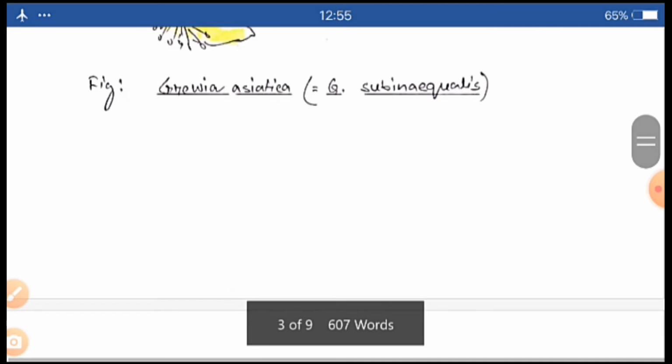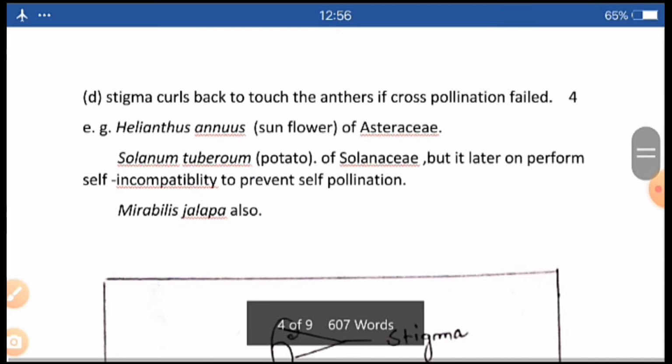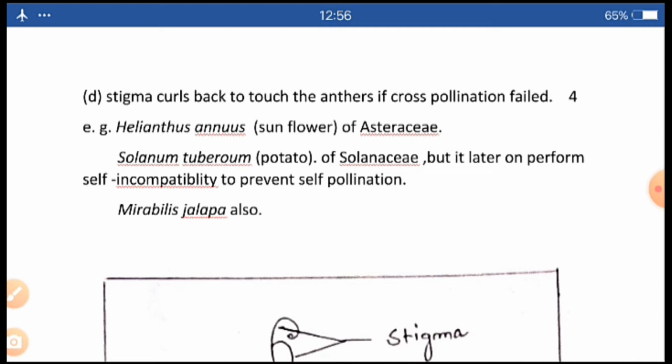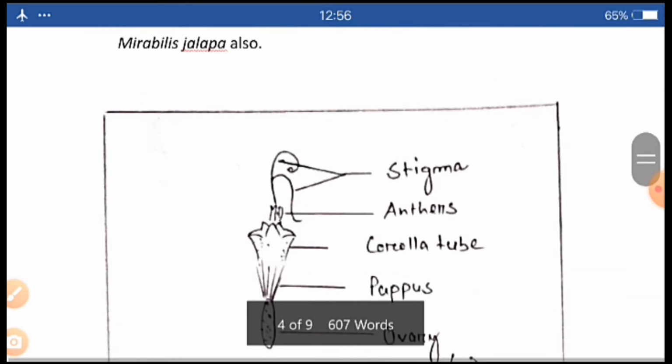Now I am moving to another method. Here it is written that the stigma turns back or curls back to touch the anthers if cross-pollination fails, in the members of Asteraceae, in the members of Solanaceae and in the members of Nyctaginaceae also. Here the example is given by a disc floret of Helianthus annuus. This is the figure.